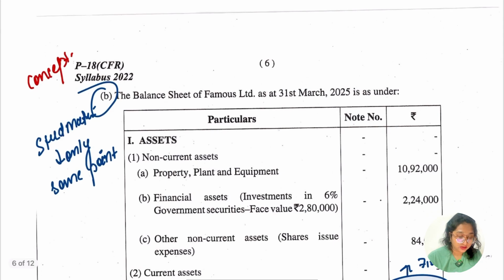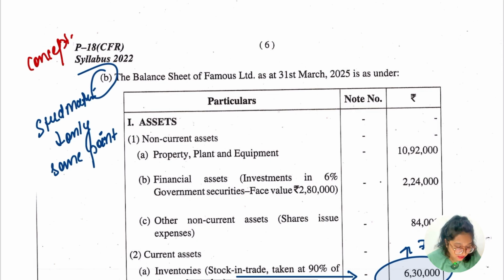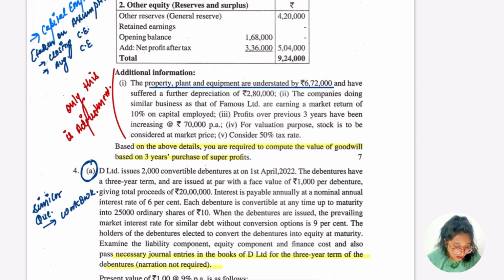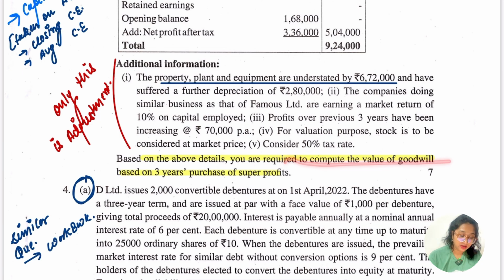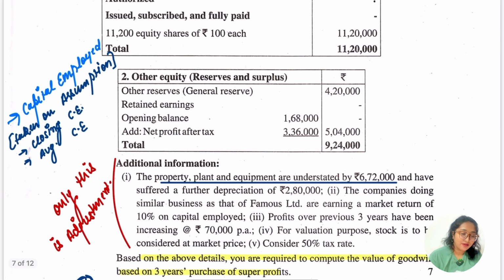Okay, let's go for the question number 4th. Yes, let's go for third ka B, sorry. Now I want to tell you one thing guys, this was based on the concept. Here we have to compute the goodwill based on the 3-year purchase of the super profit. Now we know how to compute the super profit goodwill, very easy. If you have solved the question, you can easily solve this one, from our module and take a little from the scanner too. There is not much in this. Basically this is the only adjustment they have given. In this you have to compute the capital employed definitely, but you have to take the exemptions.